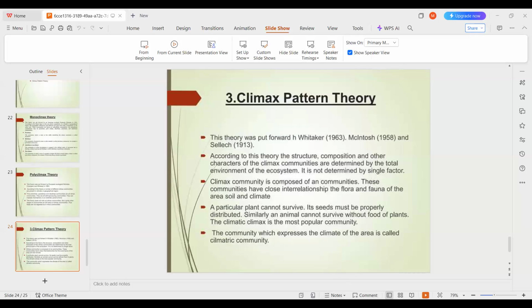It is most important compared to the previous one. The theories related to this, the monoclimax theory, are most important. Who gave the monoclimax theory, and the other theories also, are most important. In any competitive exam we observe a minimum of one or two questions.